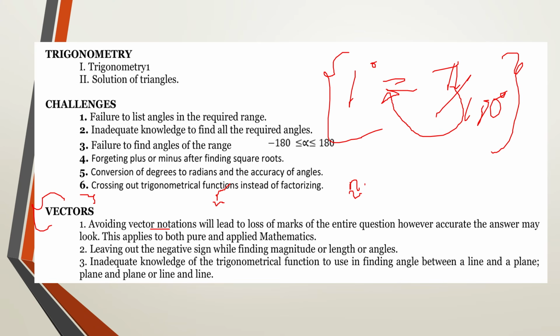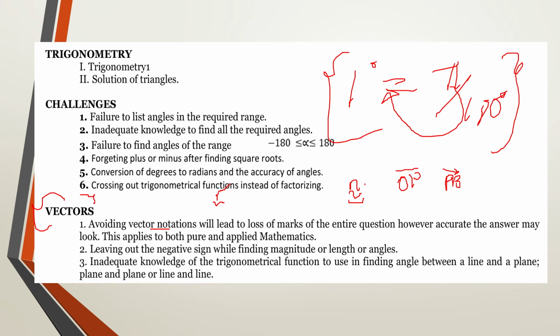So if at all you're writing a single letter, you put notations at the bottom. If you're writing two letters, let me say OP, both in pure and applied mathematics, you put arrows at the top or you simply put a dash to show direction. Without direction, you cannot get any mark from vectors. So you need to be very, very careful when you're handling vector questions. We shall emphasize this when it comes to applied mathematics.